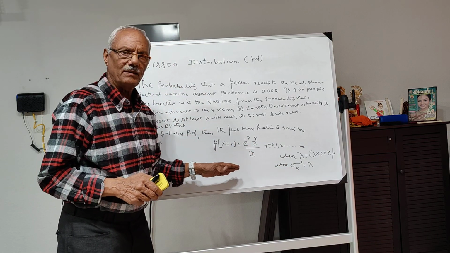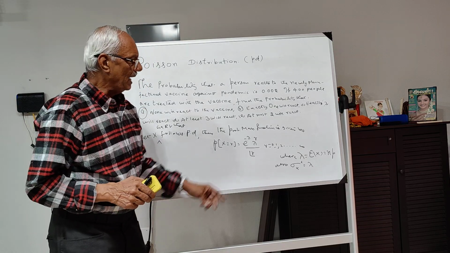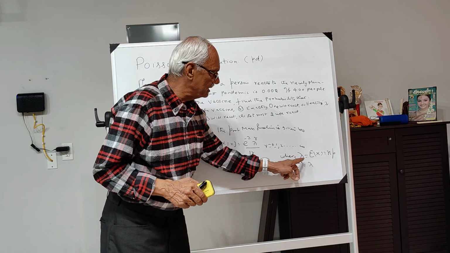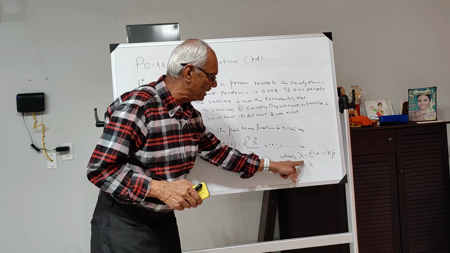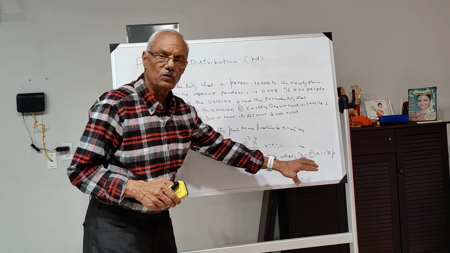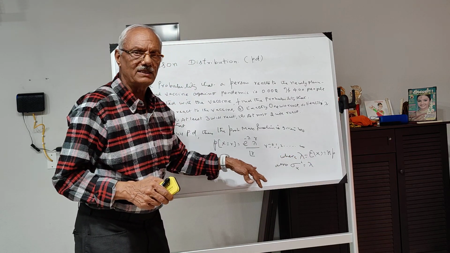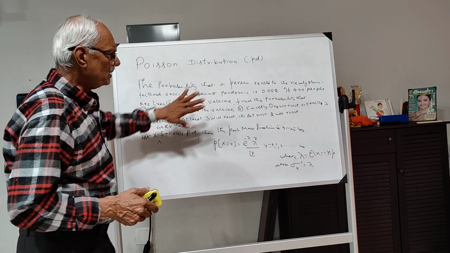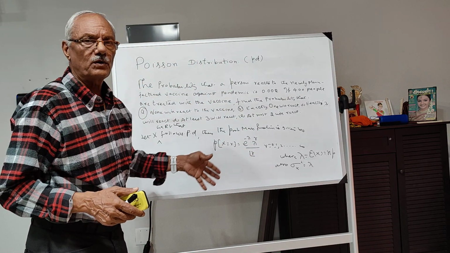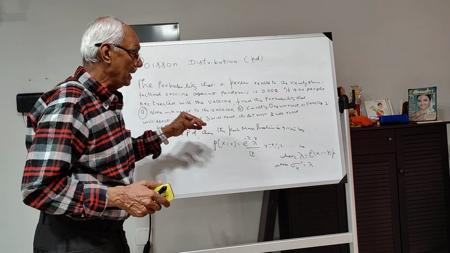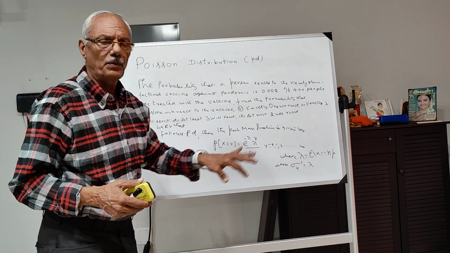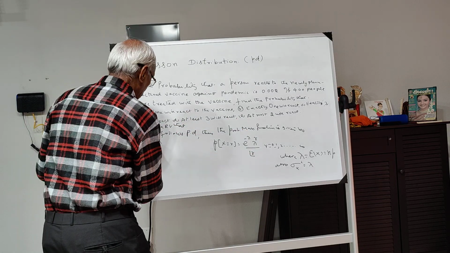Now I will derive that E of X is equal to lambda and sigma of x squared is equal to lambda, and explain how that is done. After that we can come to the problem. Solving the problem is not a difficult one, but understanding the subject is very, very important. Now let me start doing this.